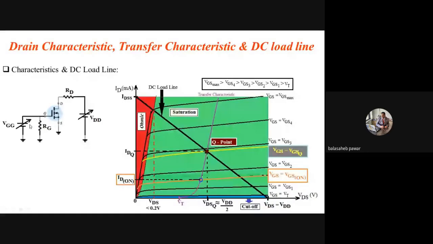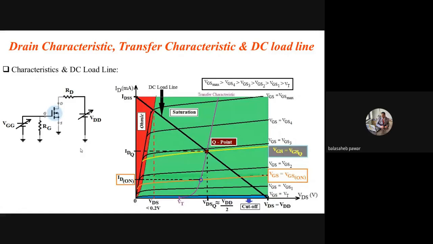And the second one, whatever I told, that is nothing but voltage divider biasing. If we remove this VGG and use two resistors R1 and R2, which form that voltage divider, connected at the input, and the gate terminal is connected at the node of R1 and R2, and if R1 and R2 are powered by the same DC source, that is VDD, with respect to ground, you will observe in that second case, that is voltage divider biasing, we will require only a single DC source, that is VDD.